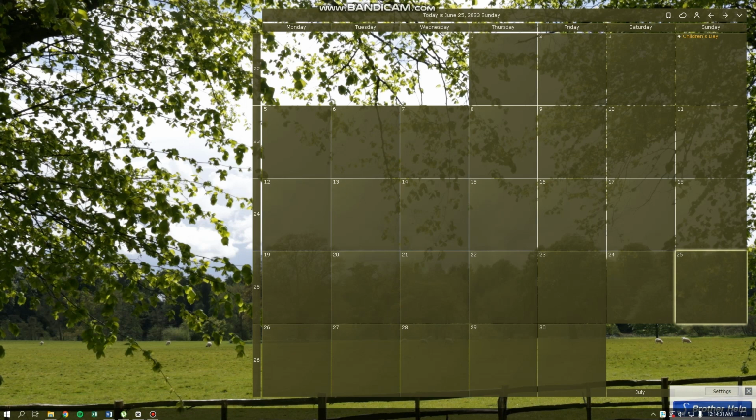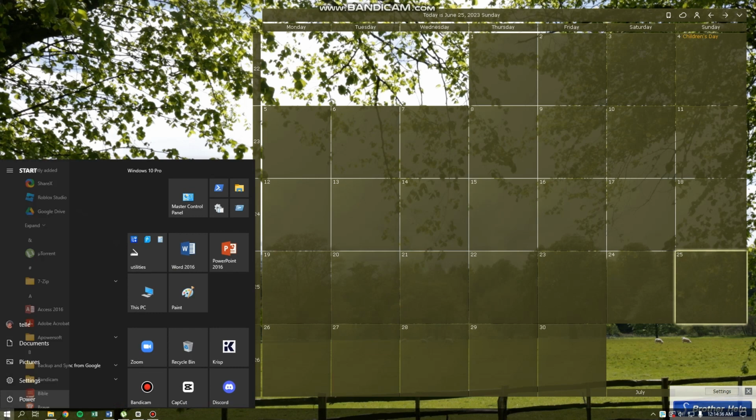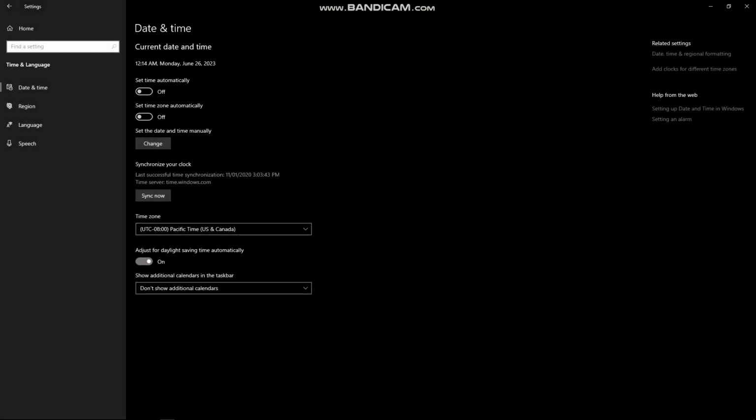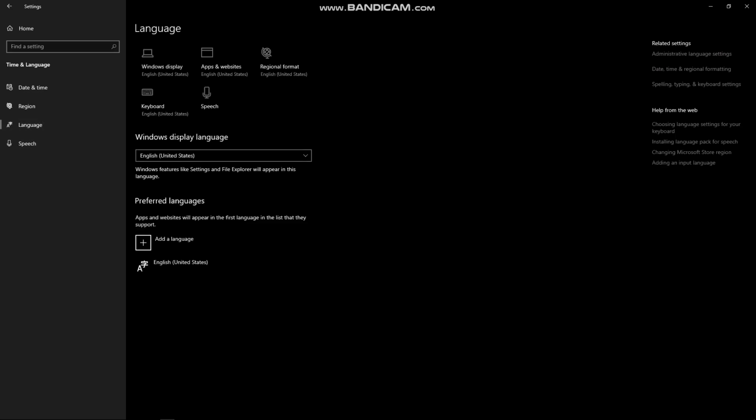The next way, we'll need to go to our settings. Just click on your start, and then click on the gear icon to go to settings. After that, select time and language. On the left panel of your screen, just select language. Here in the Windows display language, you'll need to check if your preferred language is set, because you might have installed multiple languages, hence why there's something wrong with your keyboard.